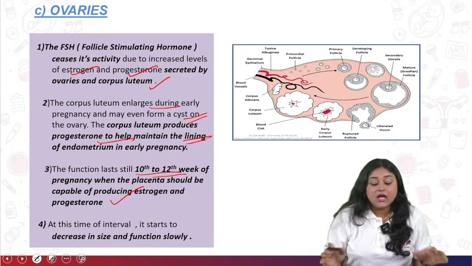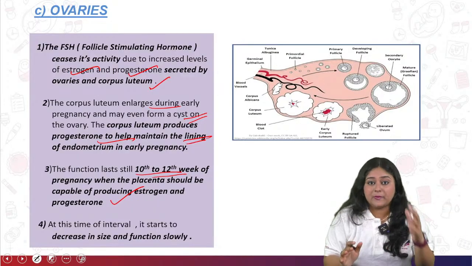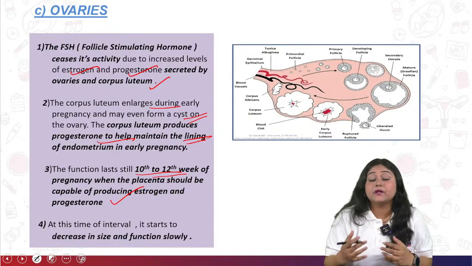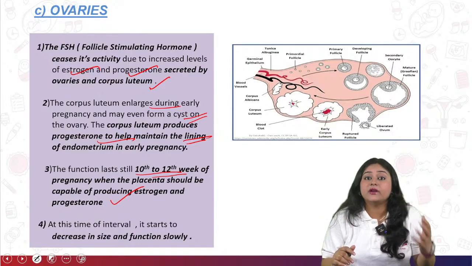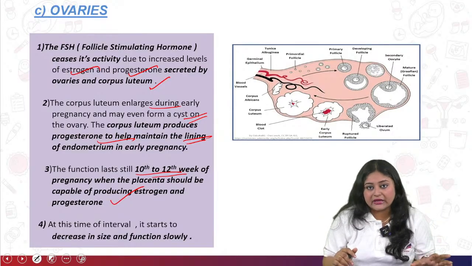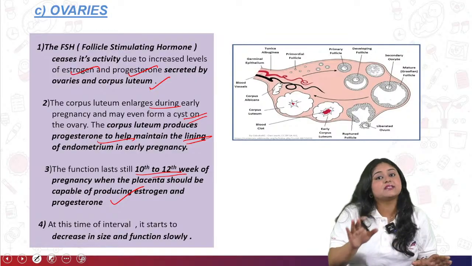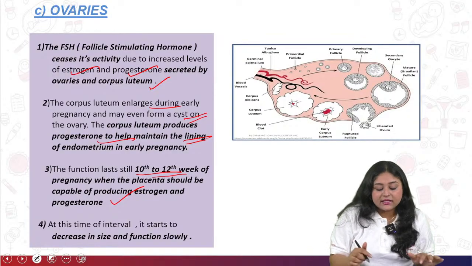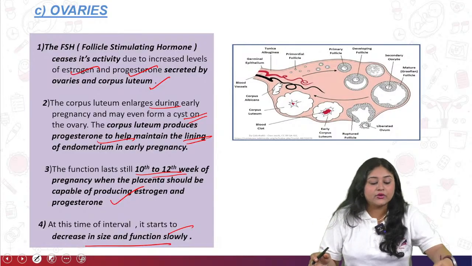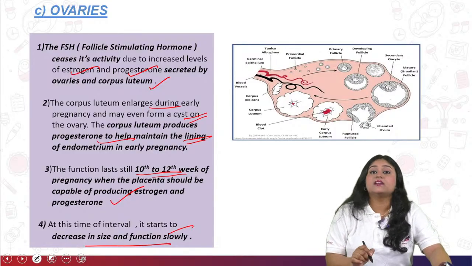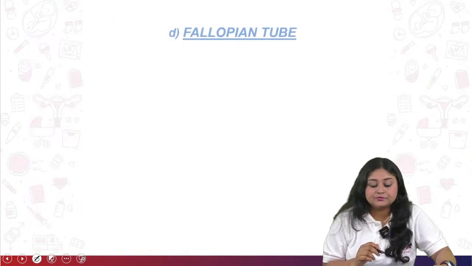But after complete development of the placenta, when the placenta is capable of producing the estrogen and progesterone, or the necessary hormones which are needed to maintain the lining of the pregnancy, at that time the ovaries cease their activity. Over time, they start to decrease in size and function slowly. Okay, so these are the changes happening in the ovaries.